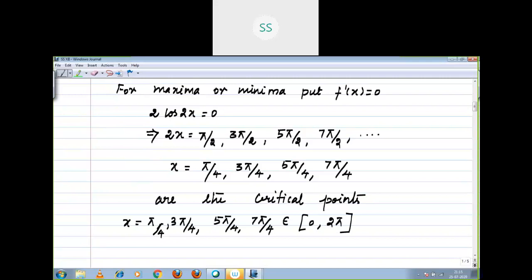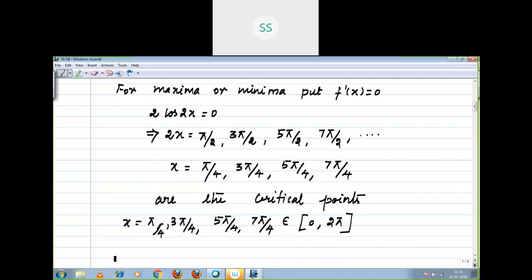See, once again I repeat, you listen. 2 cos 2x = 0. 2x equals the angles at which the cos value is 0, that you have to write first. It goes on, but we have to restrict to the interval 0 to 2π given to you, so divide by 2. You get π/4, 3π/4, 5π/4, 7π/4. After that we cannot take them, because it crosses the limit of 360 degrees.